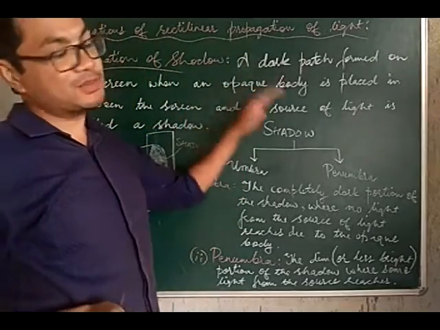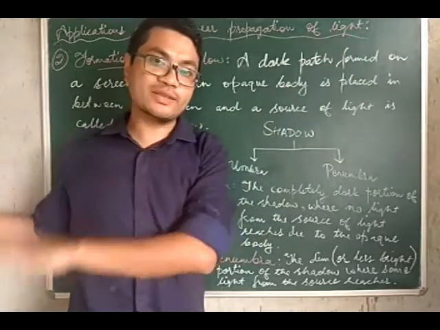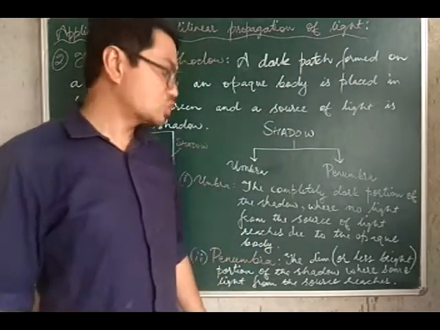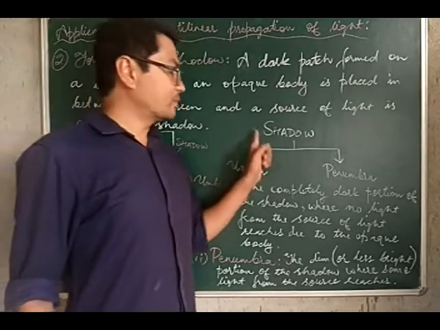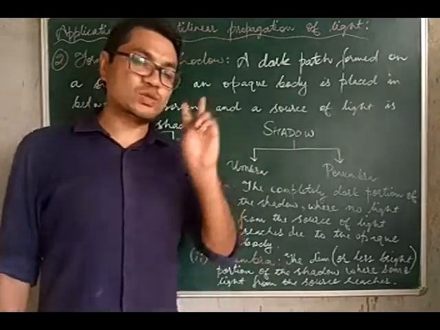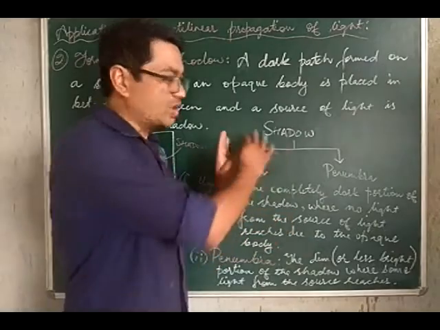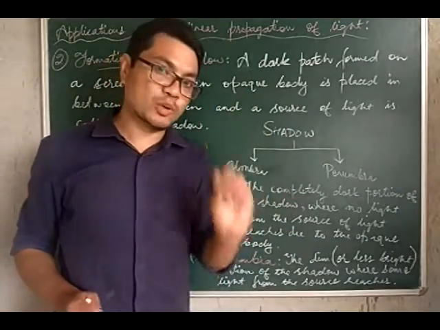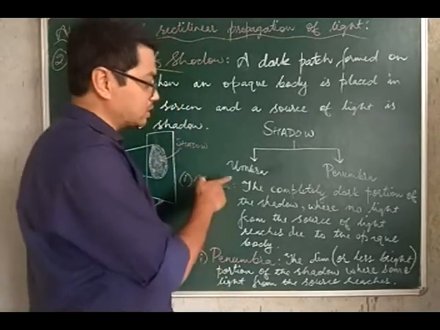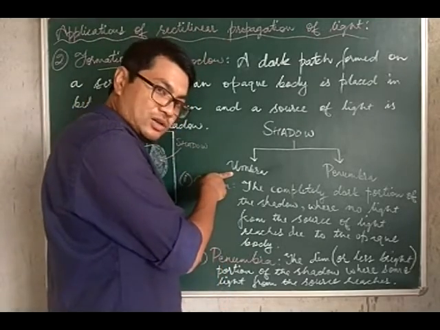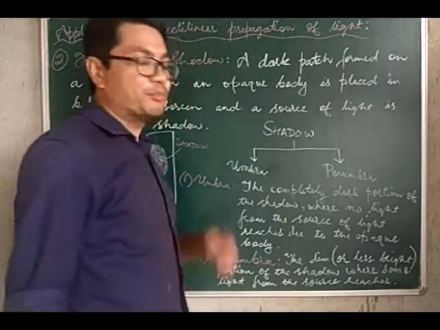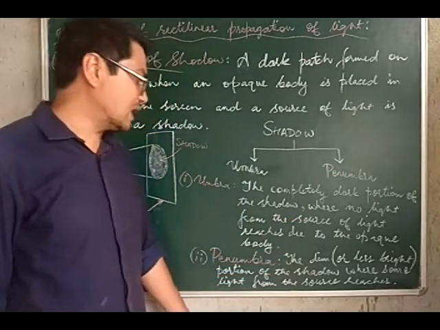So when an opaque body is placed in between the source of light and the screen, then a dark patch is formed on the screen which is called the shadow. Now, a shadow is divided into two portions. One is called the umbra region of the shadow, and the other is called the penumbra, P-E-N-U-M-B-R-A.